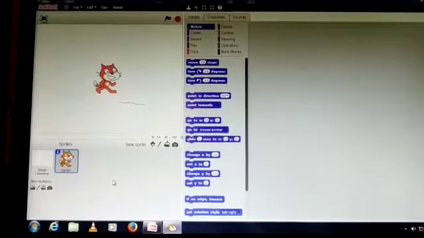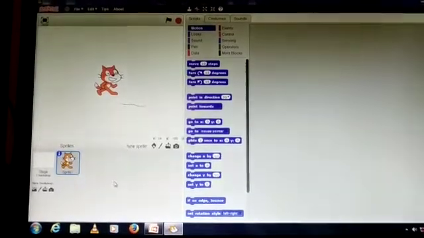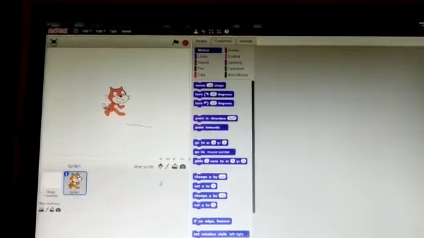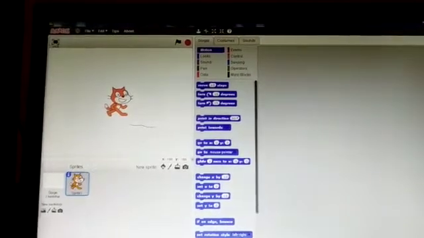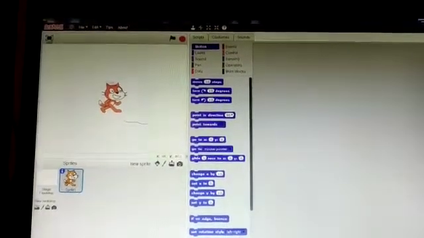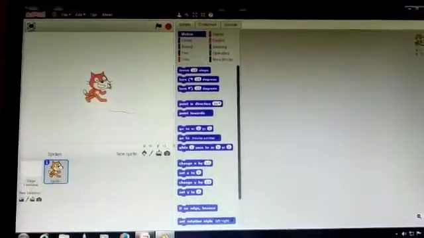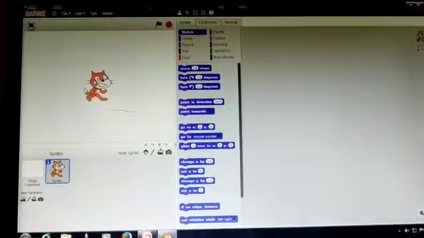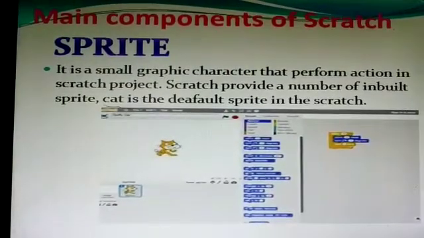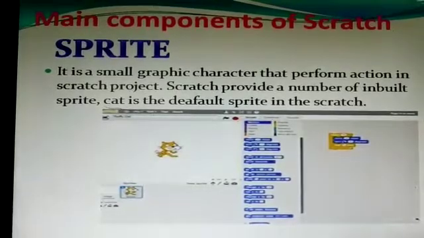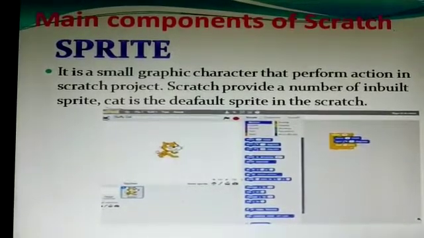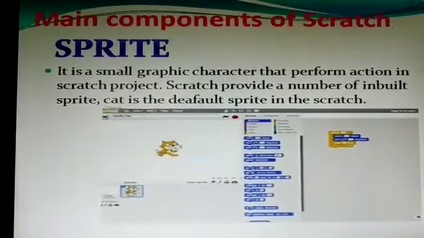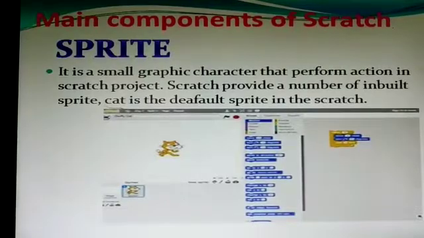Now students, let us know about Scratch components. Here you can see this page. This white page is called the stage, and this cat is called the sprite. This is called the stage and this is our sprite. Now let us know about sprite. These are the main components of Scratch. First is sprite. It is a small character that performs actions in a Scratch project.